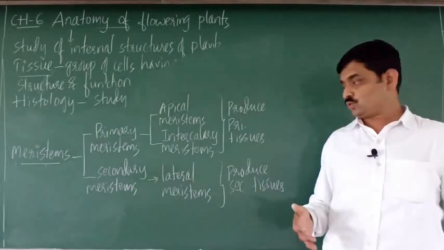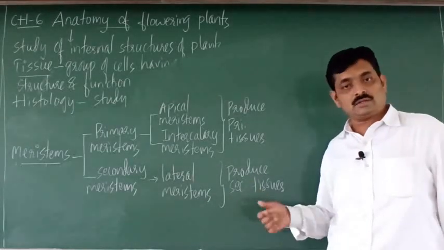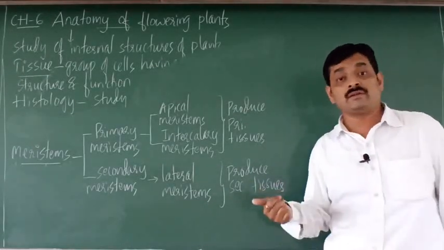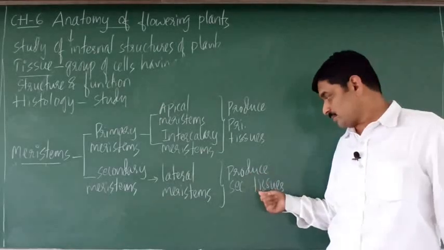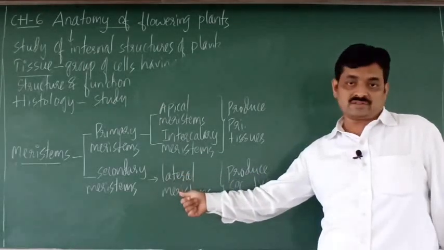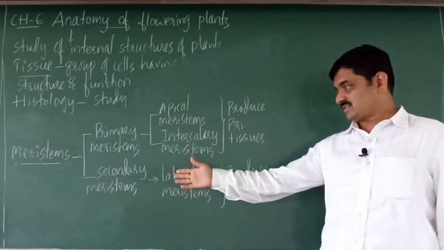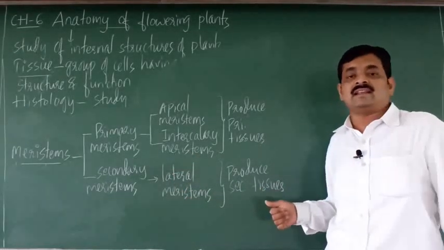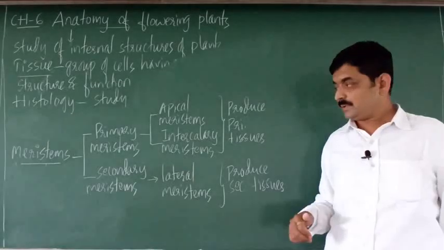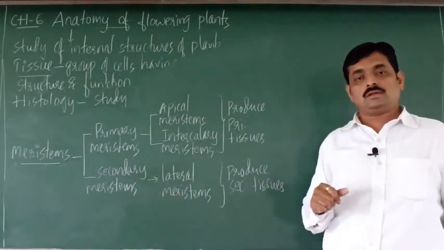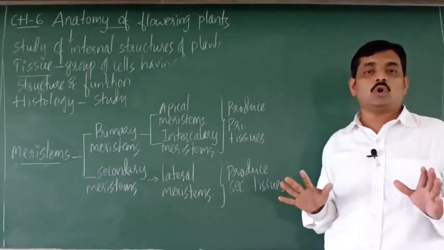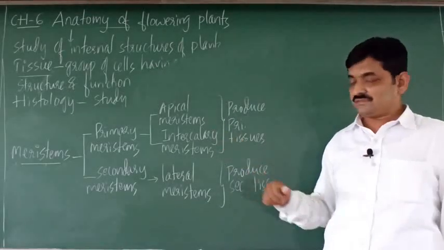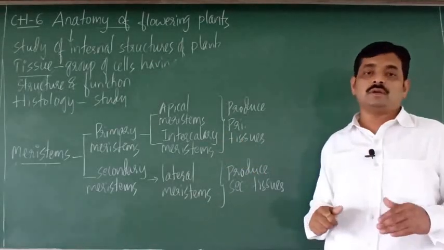So secondary tissues like secondary xylem and secondary phloem are produced by secondary meristems, like lateral meristems. So that is the outline or summary of the classification of meristems.